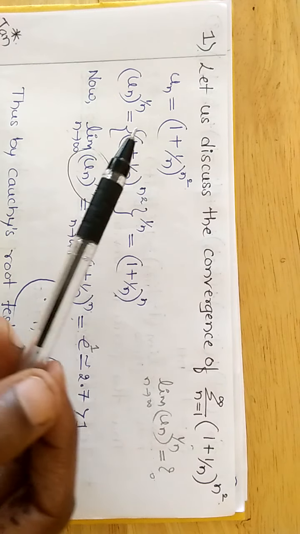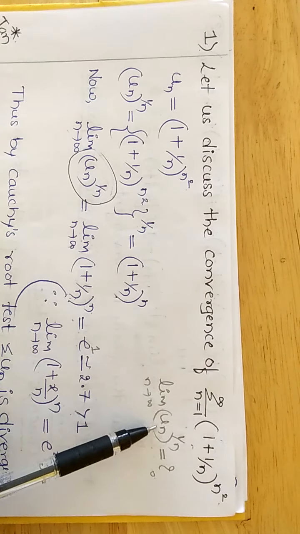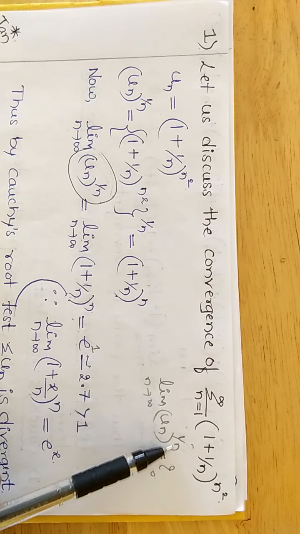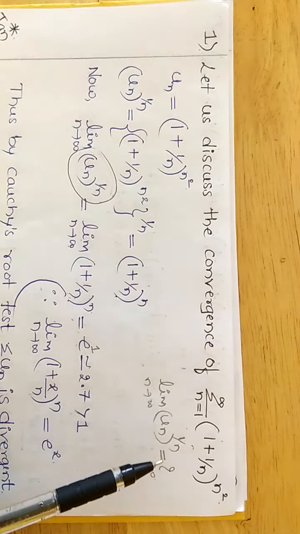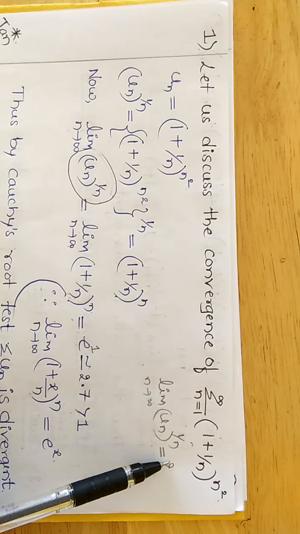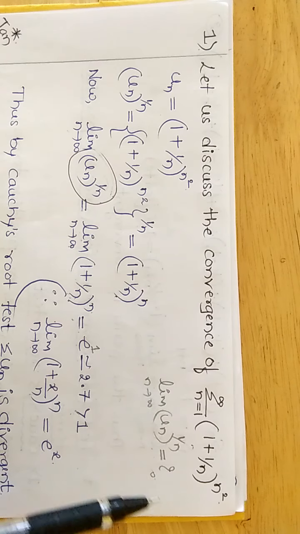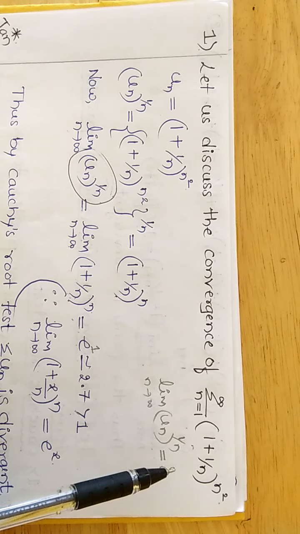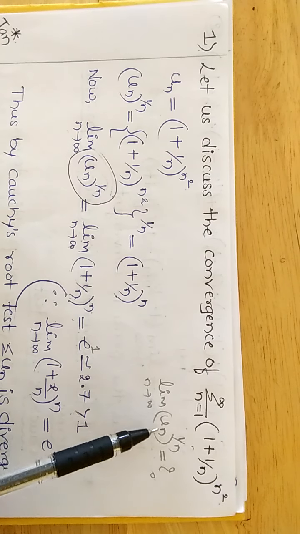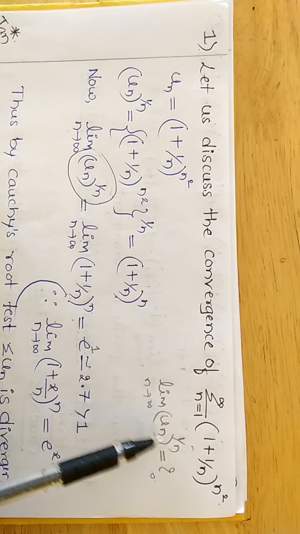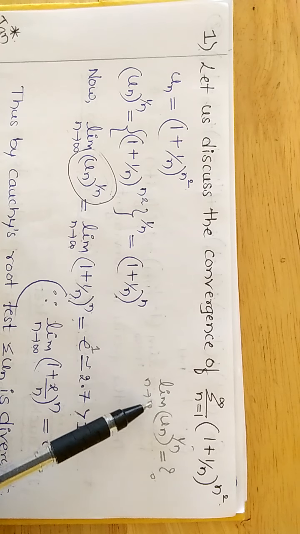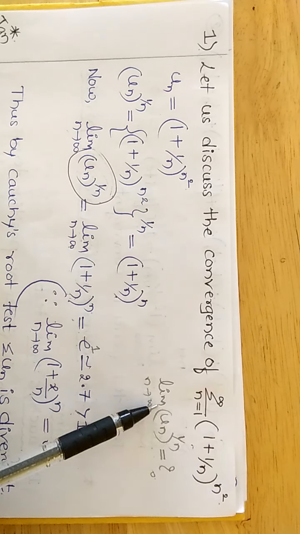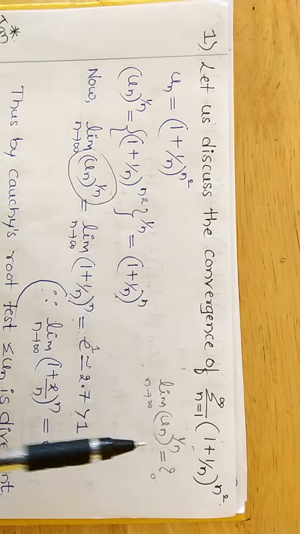What is the condition? Limit of un raised to 1 by n as n tends to infinity: if it is greater than 1, then it is divergent; if it is less than 1, it is convergent; if it is equal to 1, the test fails. So first we have the un value. We need to calculate un raised to 1 by n, means raise the power 1 by n. After that, we apply the limit on both sides, then simplify, and we get the answer.